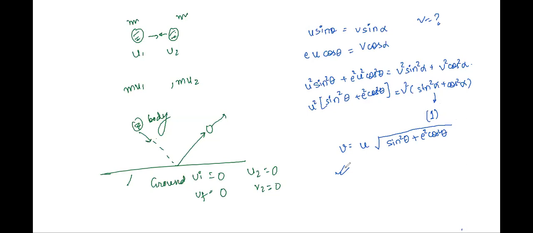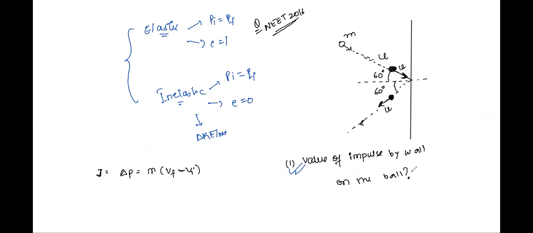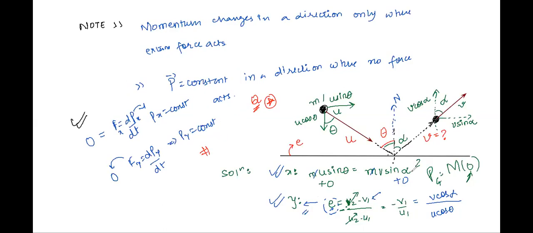Yes. I'll repeat for all of you. What was happening? A ball was coming and striking the ground, right? It struck the ground and it bounced back. All I've done is applied conservation of momentum for the ball and ground. For the ground, initial and final momentum both are zero because the ground is not moving, and I've applied this equation of e only in the vertical direction, right? You will be doing this thing in almost all the coming questions, right?